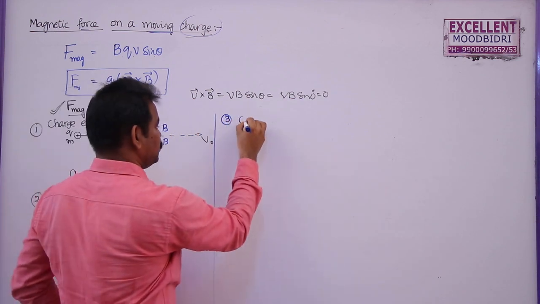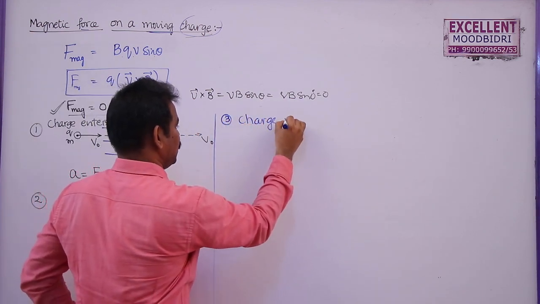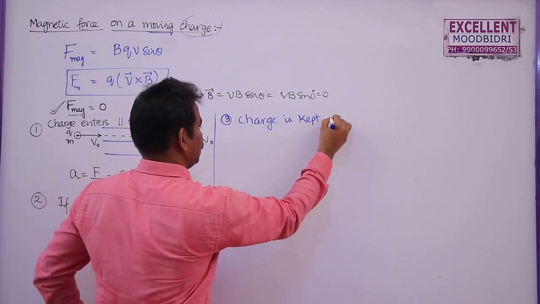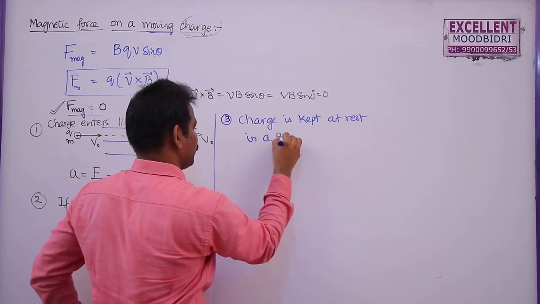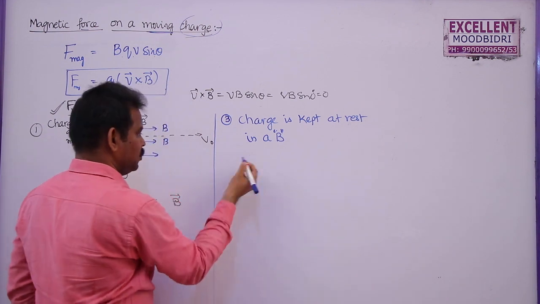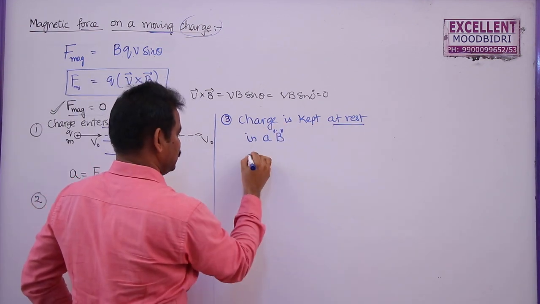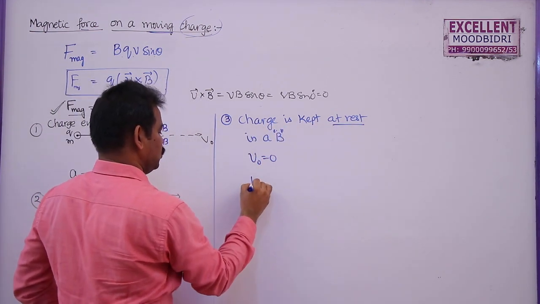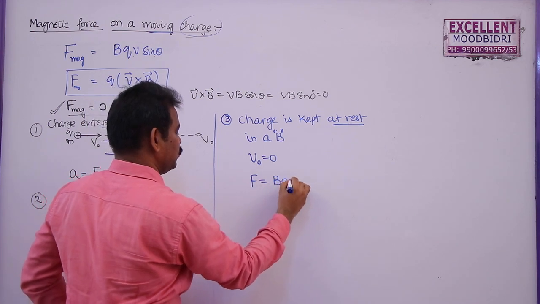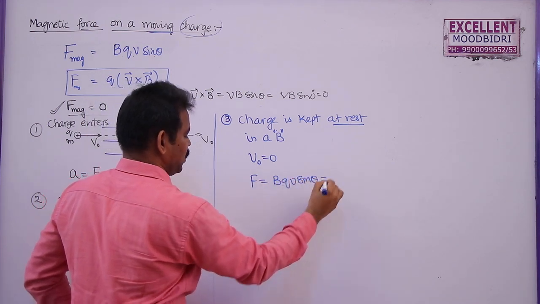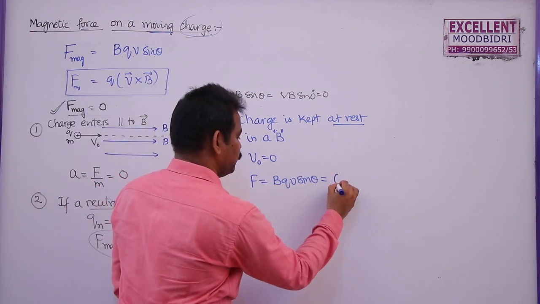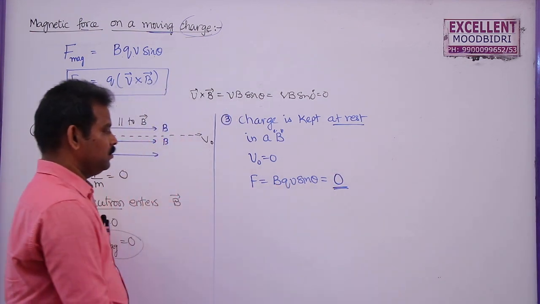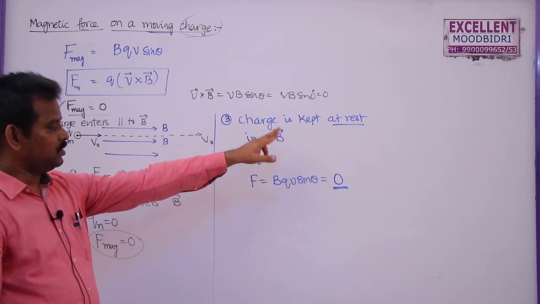If a charge is kept at rest in a magnetic field, the velocity will become 0. So F is equal to BQV sin theta, where B is there, Q is there, but velocity is 0. The force experienced by this charged particle when it is kept at rest is 0.